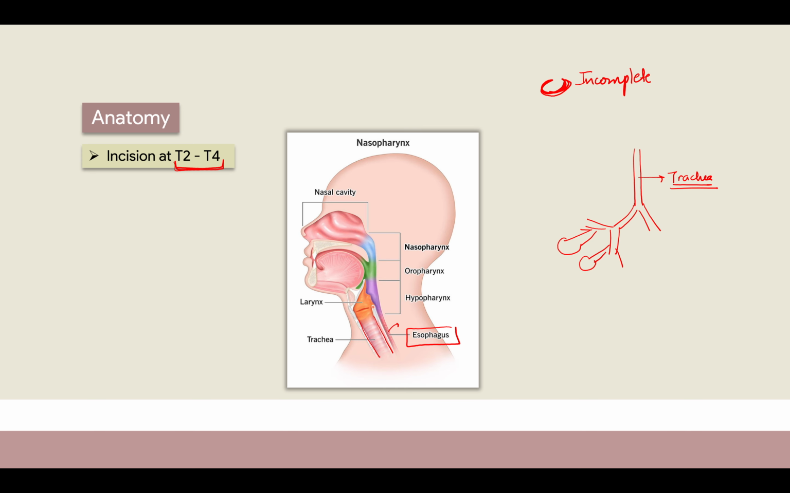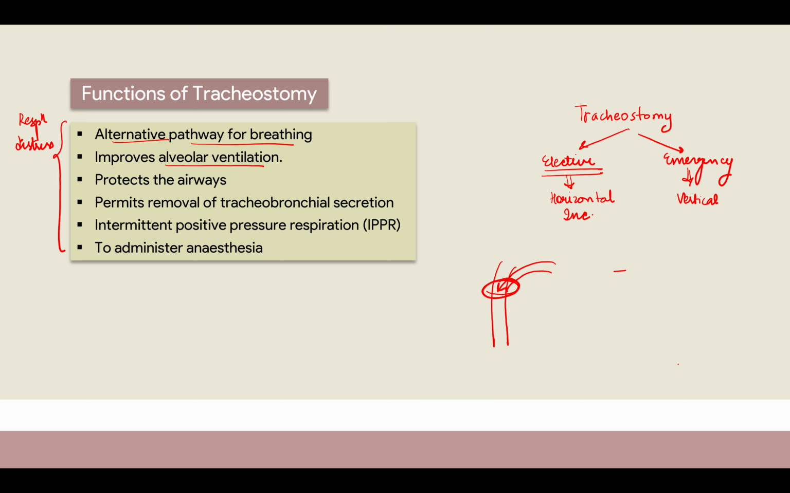So this was about the anatomy. Now we have to discuss what are the indications and what are the functions of tracheostomy, why we have to do it. Okay, so how it helps a person. Before that we have to basically focus on what are the types of tracheostomy. In further slides also I have mentioned about the types, but let's discuss. I'll give you a small brief about tracheostomy types.